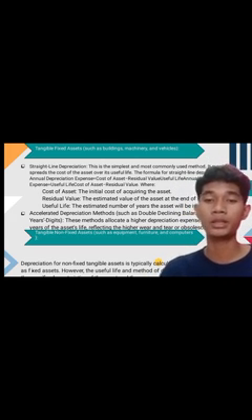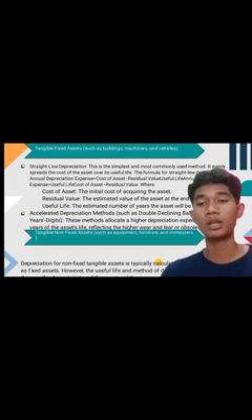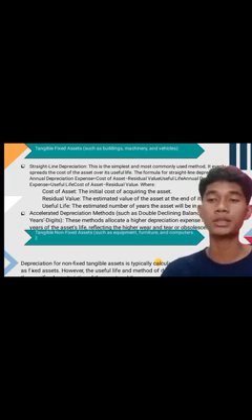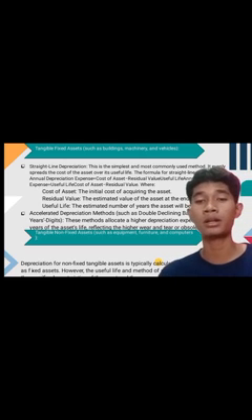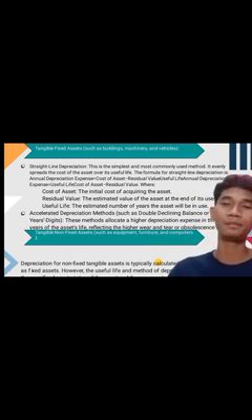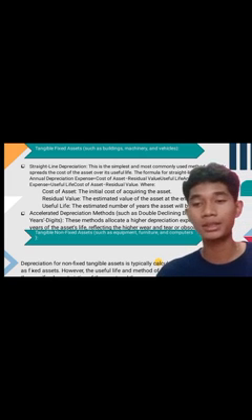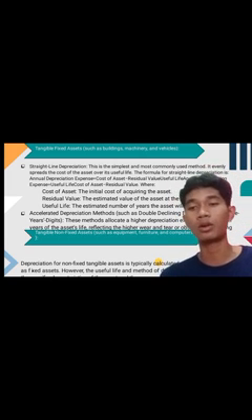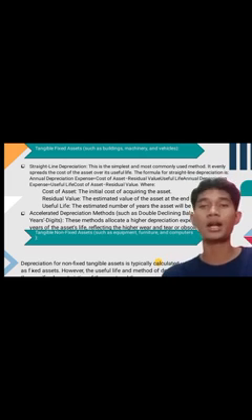And accelerated depreciation methods. These methods allocate a higher depreciation expense in the early years of the asset life, reflecting the higher wear and tear or obsolescence.